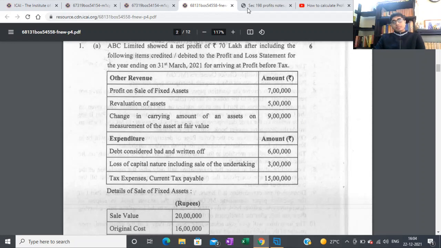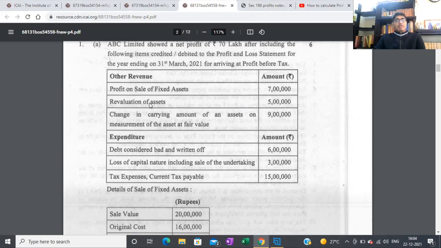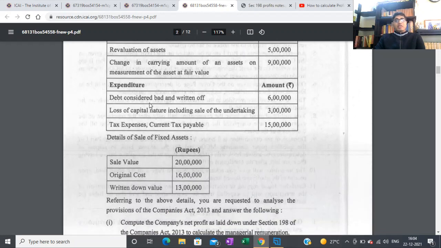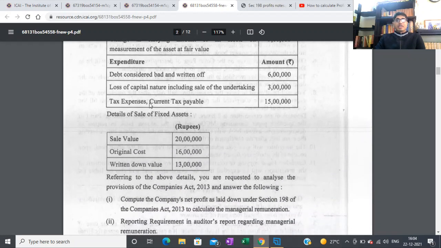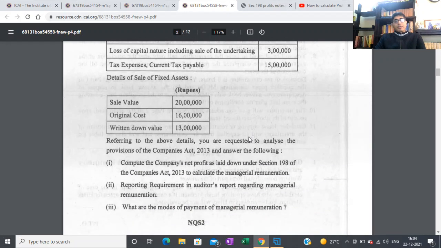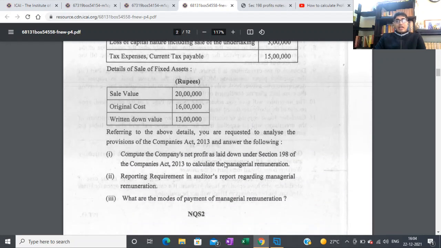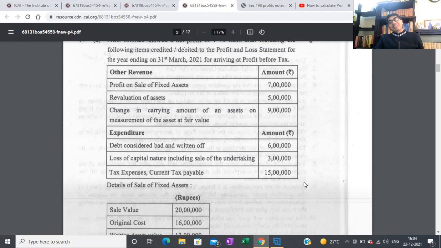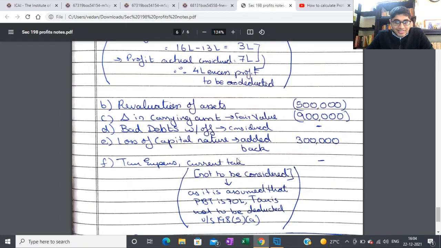Then they've given some items: profit on sale of fixed assets, revaluation of assets, the fair value changes, we know how to deal with that. They've given the bad debts, that's okay. They've given the loss of capital nature, equity sale, tax, current tax, and the details of that, same as we saw in the other question. Then they're asking to calculate the section 198 profits. So it's actually a simple question if you know the provision. But if you don't know the provision, then you'll be like, oh, okay. So let's go to the answer.